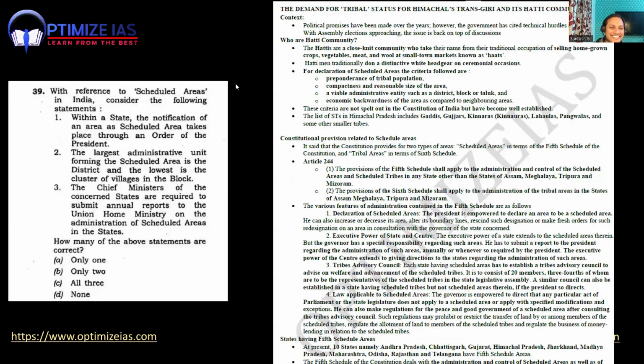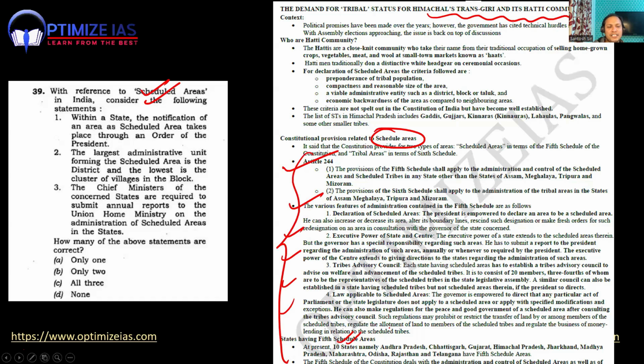Yes. Okay, scheduled areas. Again a very easy question. You can see here, I had given in my Optima notes the Hatti community. I had covered in detail the entire scheduled areas under Article 244. Each and everything of scheduled areas. You can see Hatti community. Can you see this, guys? Again, you see current affairs. But questions will not come from current affairs, questions will come from static.